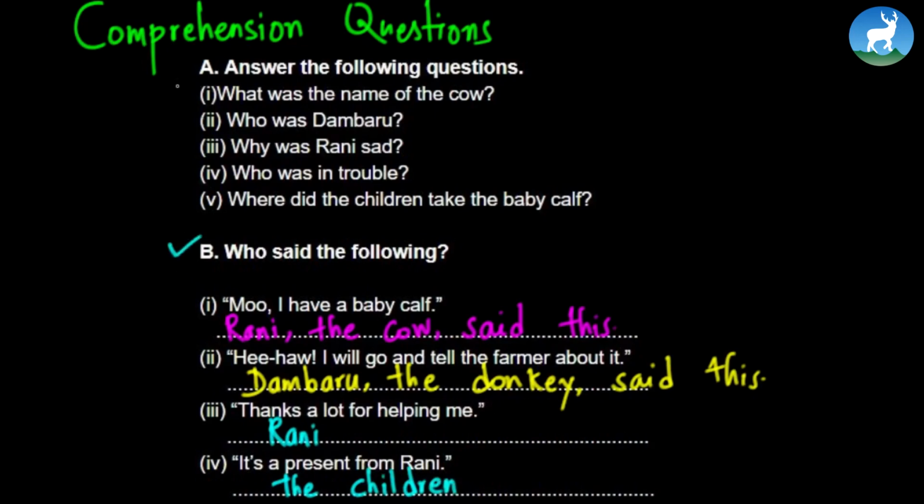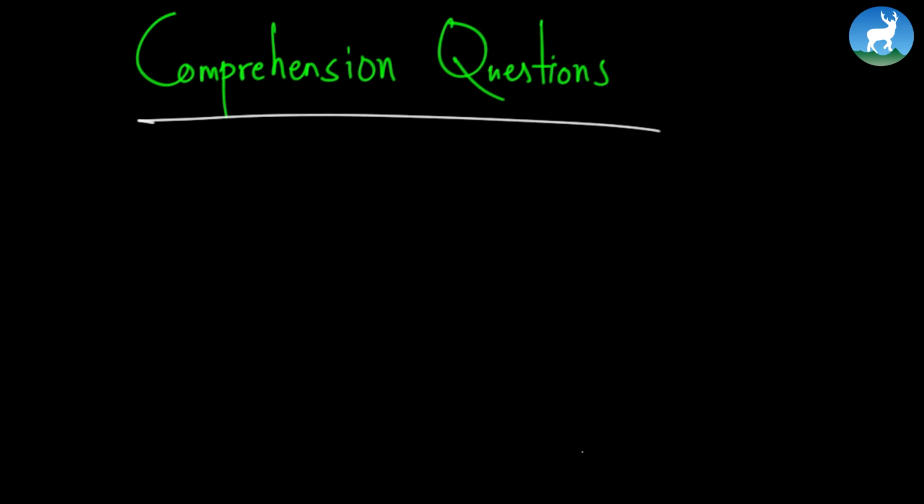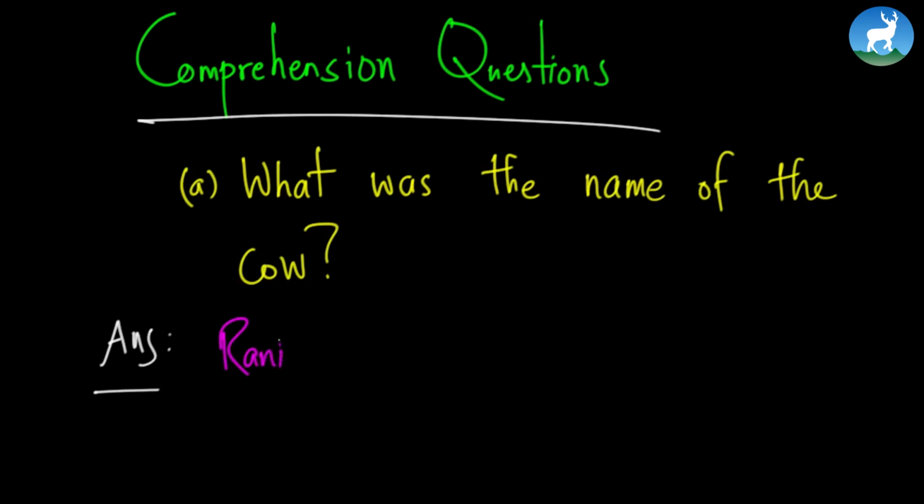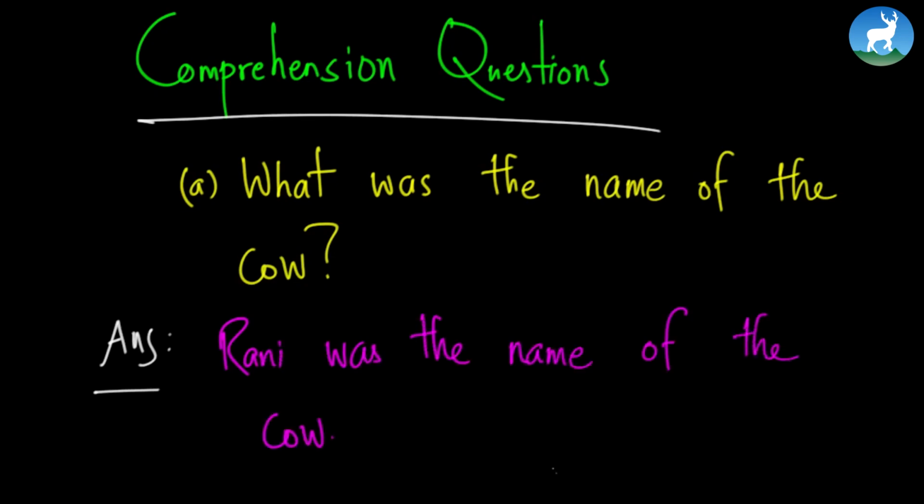Okay, let's go to these questions. Number B done. Let's move on to number A now. Comprehension questions. First question: what was the name of the cow? The answer is Rani was the name of the cow. Number B is, who was Dumbaroo?